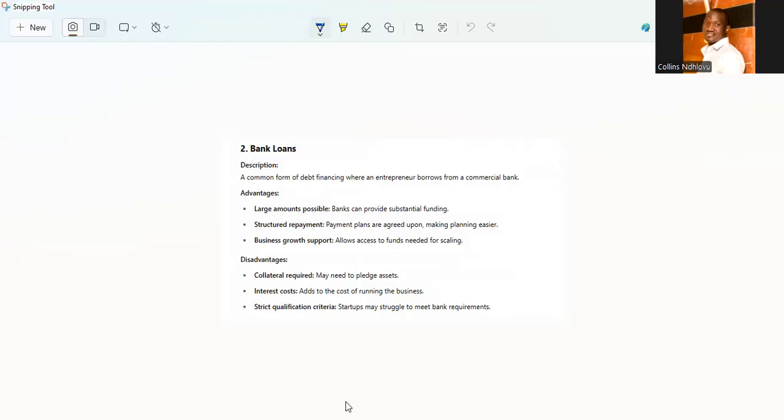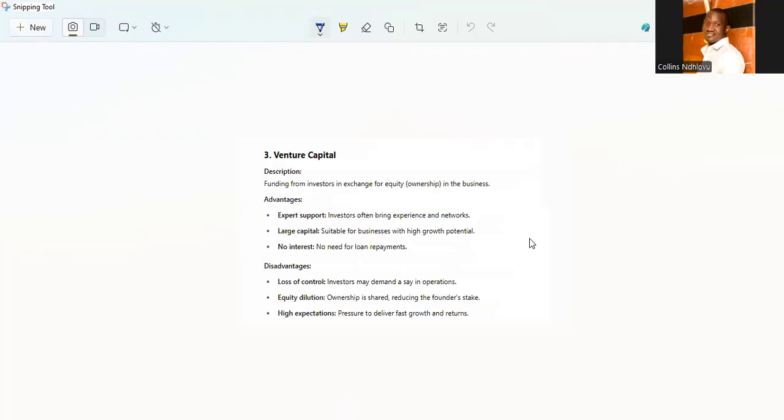So we also have other sources like venture capital. What is venture capital? This is funding that comes from investors in exchange for equity, the owners of a particular entity. So this venture capital has its own advantages and disadvantages. The advantages are that you may have expert support. Investors may bring in not only money, but their networks and expertise. And some of them may have large capital, which will be suitable for your growth. And there's no interest needed.